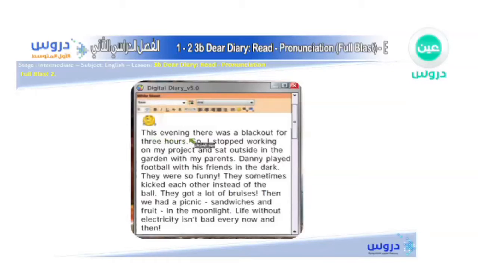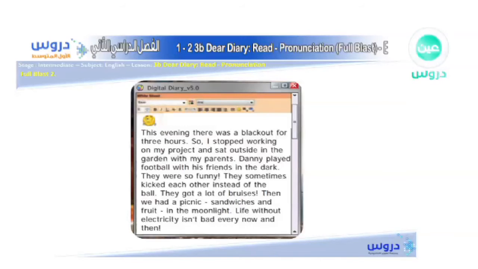Okay, this evening, there was a blackout for 3 hours. So I stopped working on my project and sat outside in the garden with my parents. Danny played football with his friends in the dark. They were so funny. They sometimes kicked each other instead of the ball. They got a lot of bruises. Then we had a picnic, sandwiches and fruit. In the moonlight. Life without electricity is not bad every now and then.